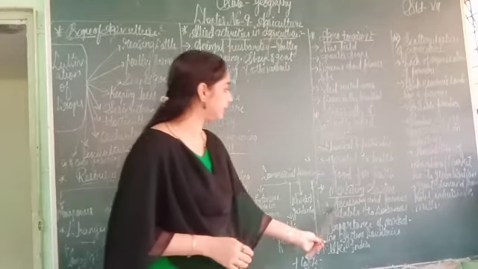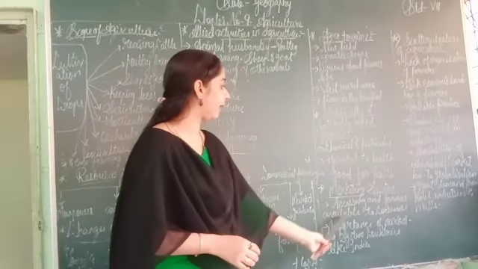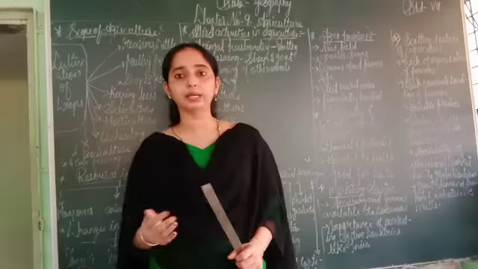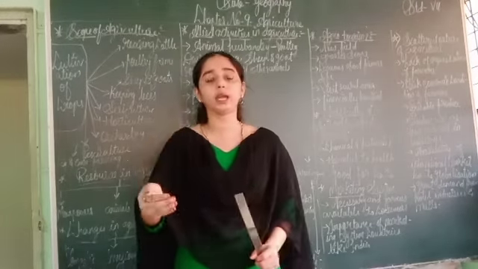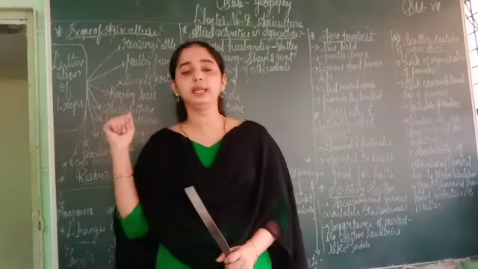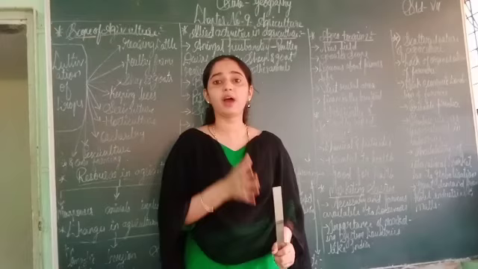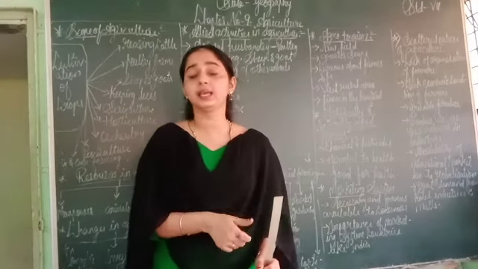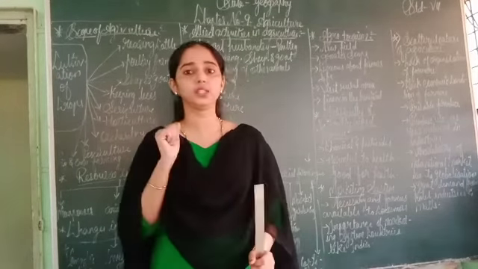The first point is making the product available to the consumer. When they produce a product and sell it, the farmers sell it properly at a fair price and in time to the consumer.